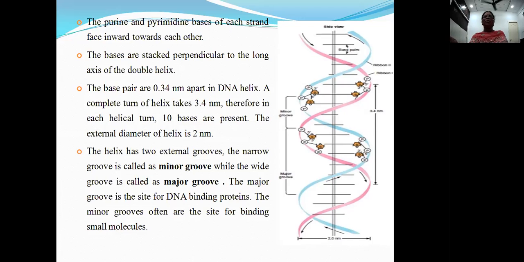So there are 10 base pairs in a single turn, and this DNA also shows a minor groove and a major groove when it coils spirally. The helix has two external grooves. The narrower groove is called the minor groove, while the wide groove is called the major groove. The major groove is the site for DNA binding proteins. The minor grooves often are the sites for binding small molecules.